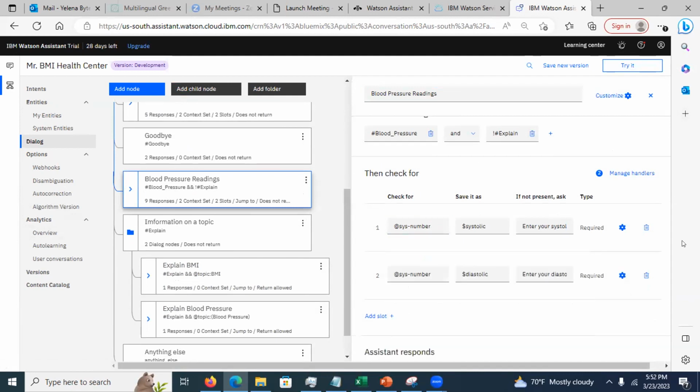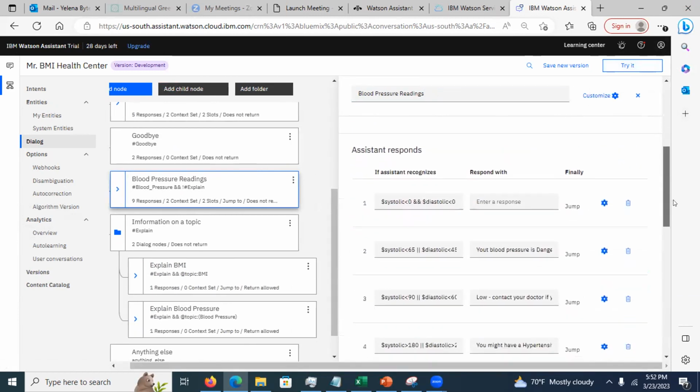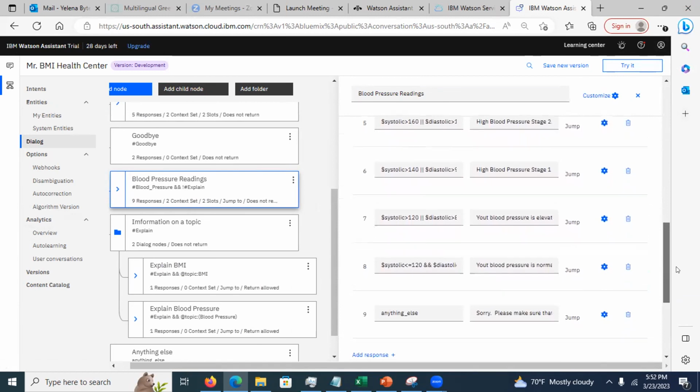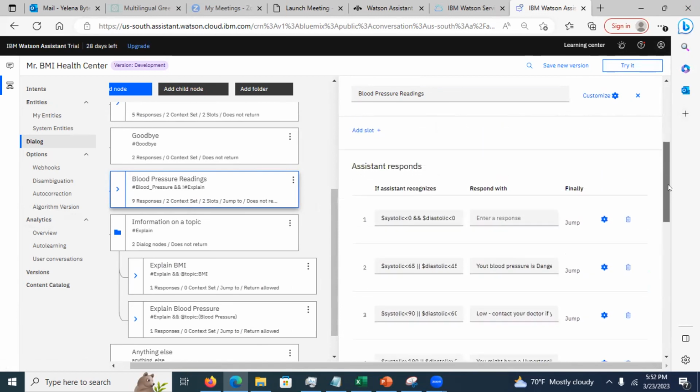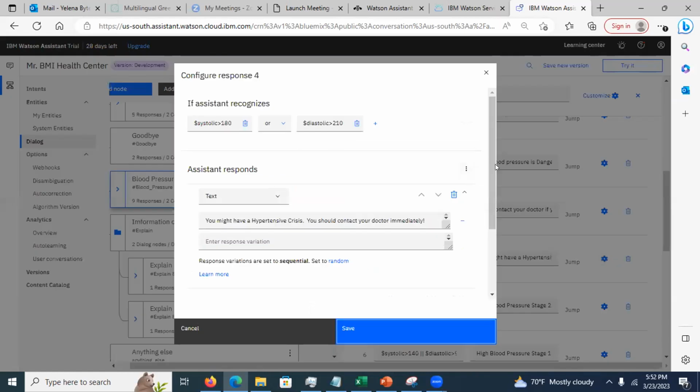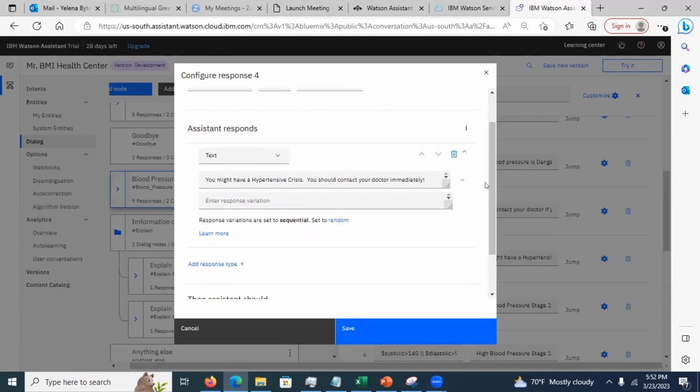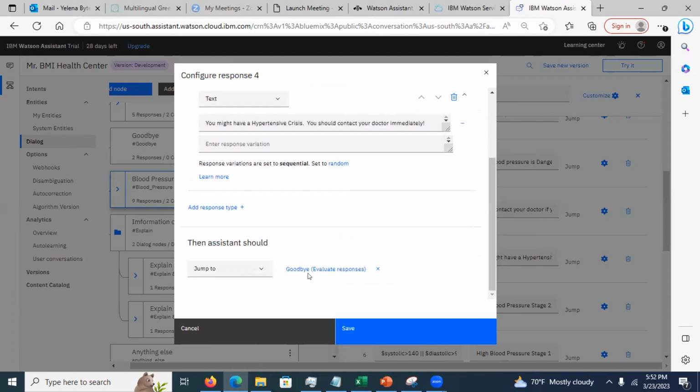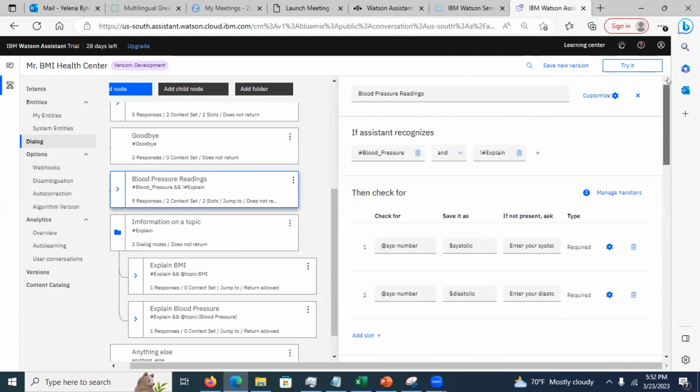Okay, you need to scroll down and you're going to see the responses here. I believe it's in the last one or in the first one somewhere. I have a situation. Oh, here it is. If systolic is greater than 120, or diastolic, if it's between these numbers, then I have this logic in here. It shows they have a crisis, and then it jumps to the goodbye note. See this? It's configured in here. I'm going to click cancel. That's it, right?